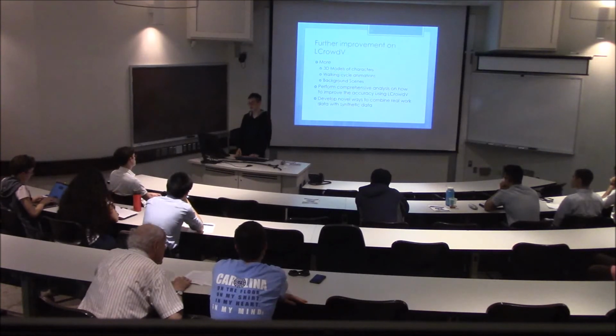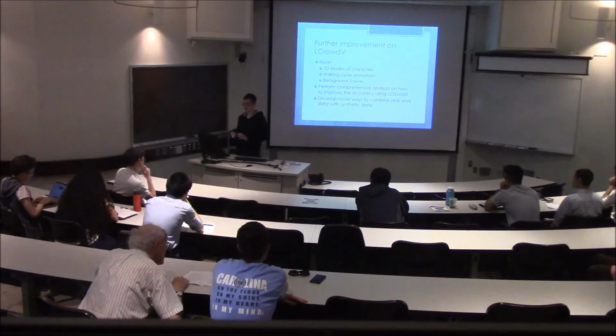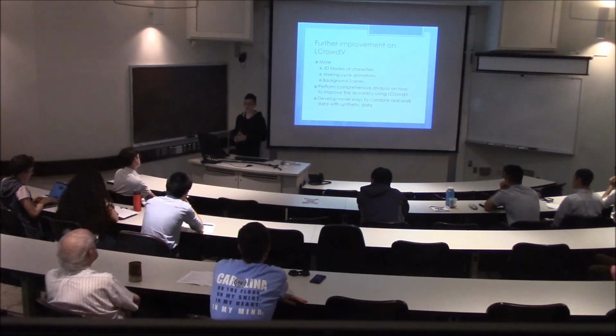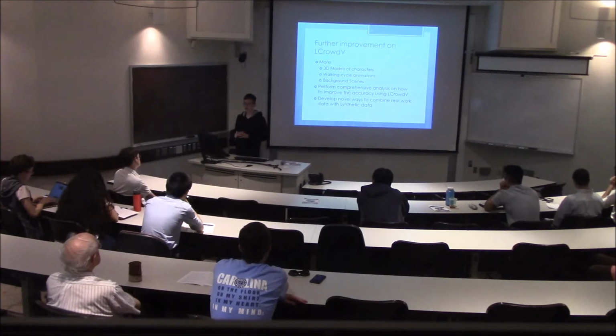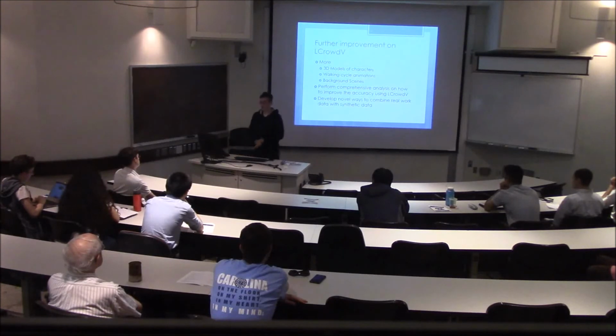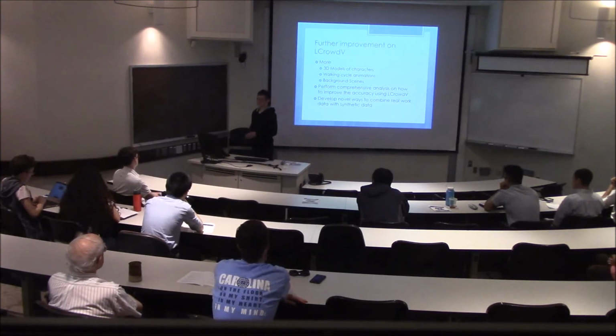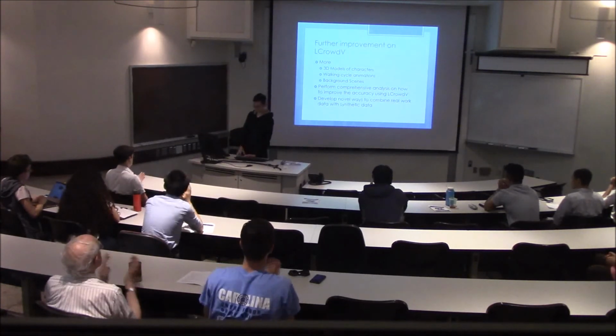We can also analyze how to improve the accuracy, and think of a way to combine real-world data with synthetic data, meaning we need to find a way to customize the synthetic data set to best fit the real-world training data set. That is all I want to say, and thank you so much.